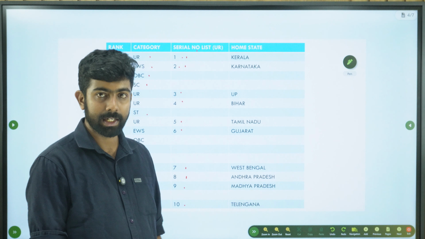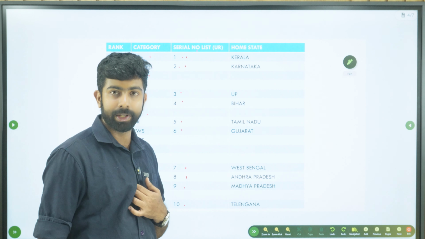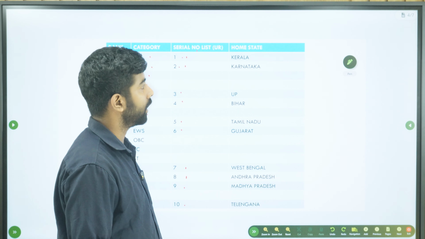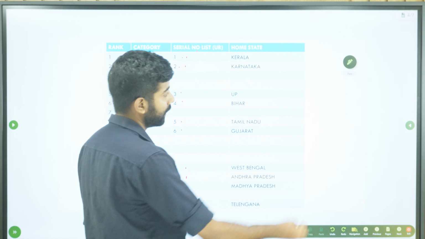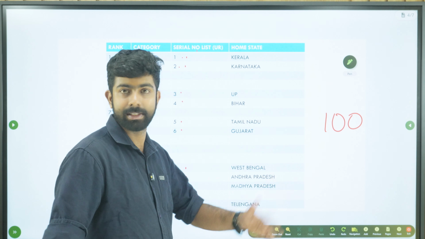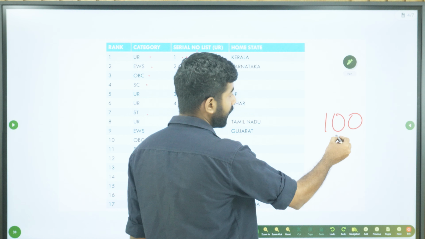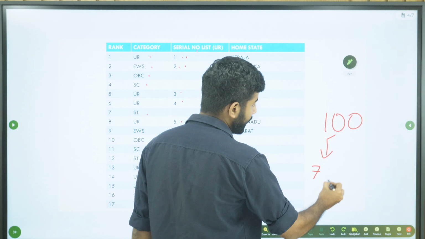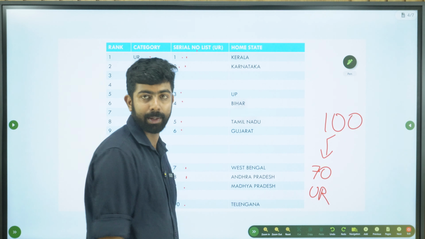Okay, so say for that particular year, there were 100 vacancies for IAS, IPS and all India services, and of this 70 was unreserved. This is a hypothetical example.